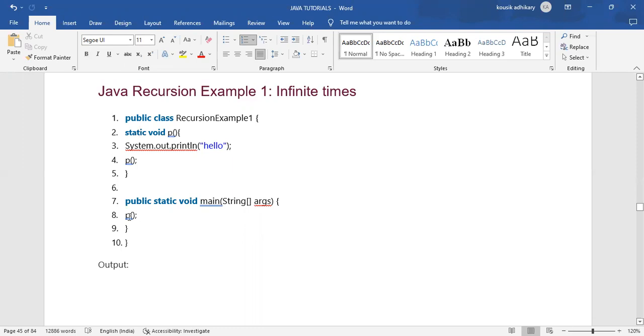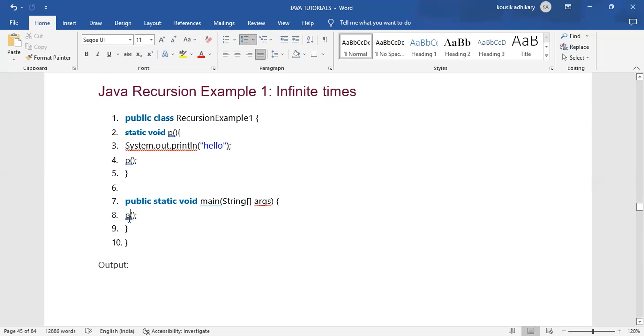When we are calling that static method within the main method, that is the syntax of calling a method. This is the basic syntax of calling a method. How can we call a method? Within the main block, by writing the name of that method, we will call that method. So that's it. That's how we call the method.